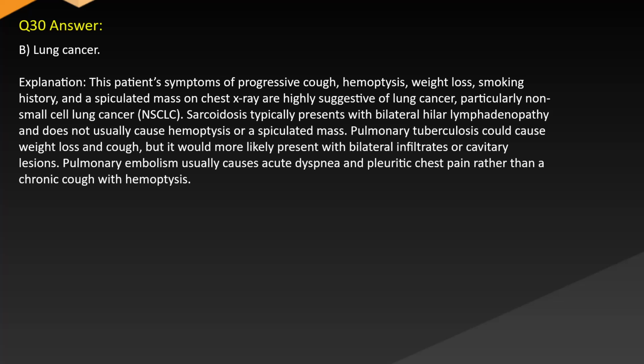Sarcoidosis typically presents with bilateral hilar lymphadenopathy and does not usually cause hemoptysis or a spiculated mass. Pulmonary tuberculosis could cause weight loss and cough, but it would more likely present with bilateral infiltrates or cavitary lesions. Pulmonary embolism usually causes acute dyspnea and pleuritic chest pain rather than a chronic cough with hemoptysis.